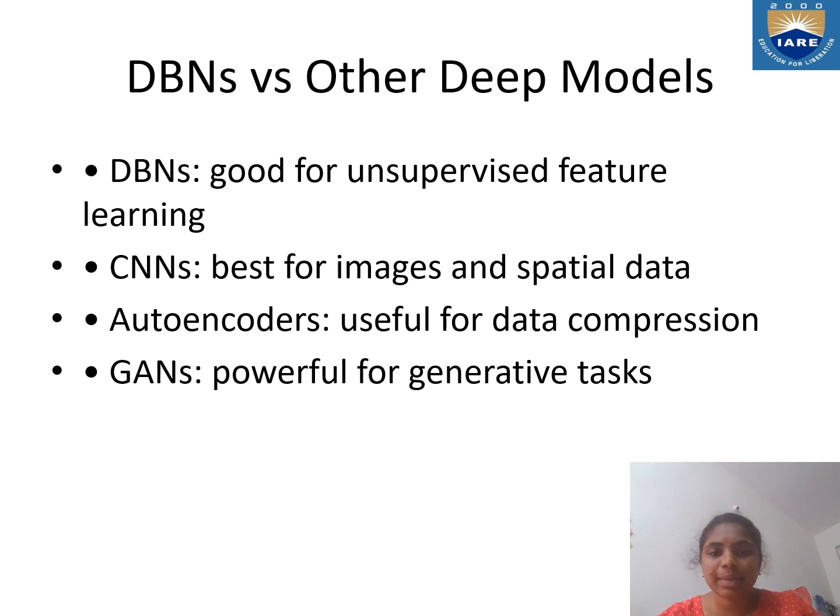DBN versus other deep models. The DBN is good for unsupervised feature learning, whereas CNN is best for images and spatial data. Autoencoders are useful for data compression. GANs are powerful for generative tasks, where each deep model has a specific area where it is most effective, while the DBN is good for unsupervised feature extraction and learning.